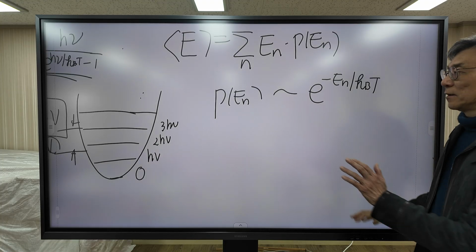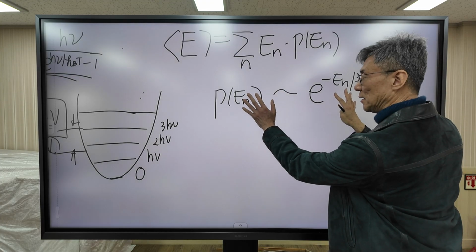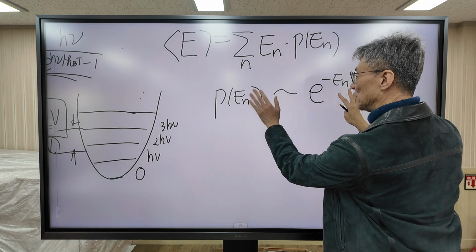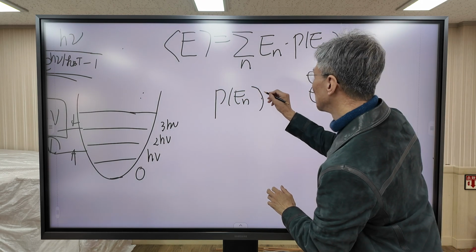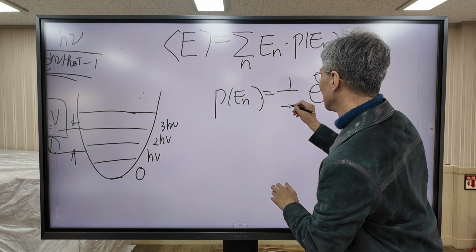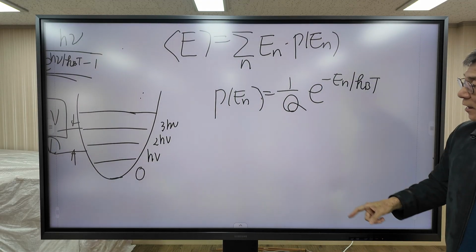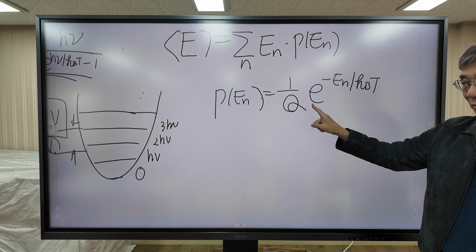Similarly, this is not equal, not identical to each other. To set this term equal, we need a proportionality constant. Then how do you calculate Q?